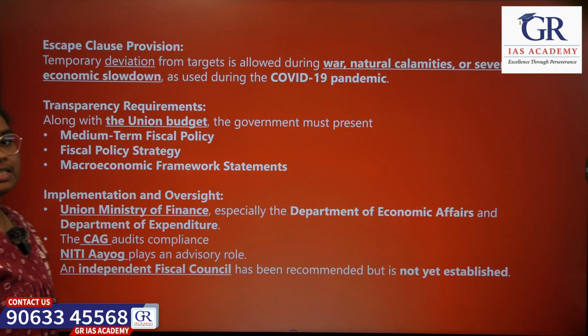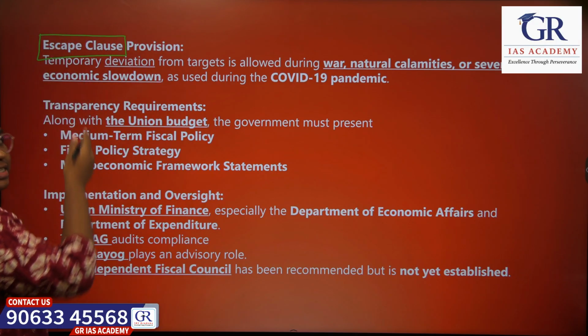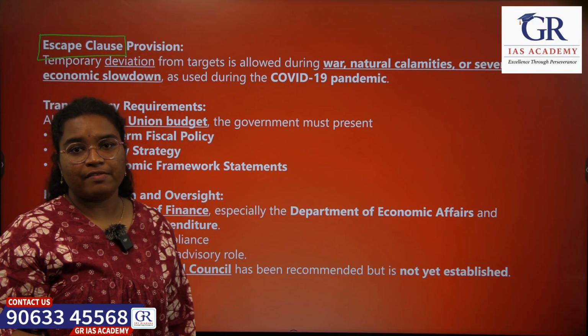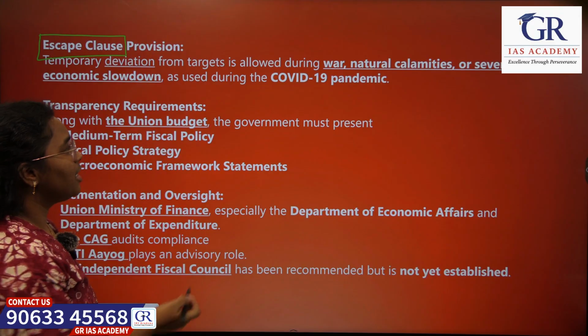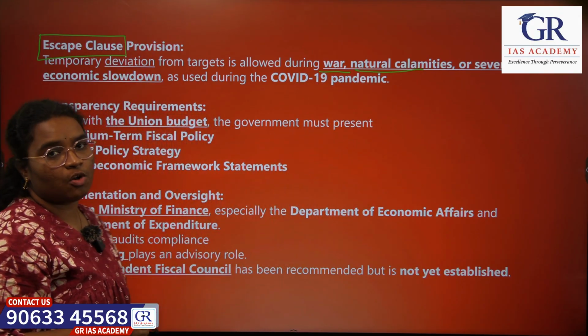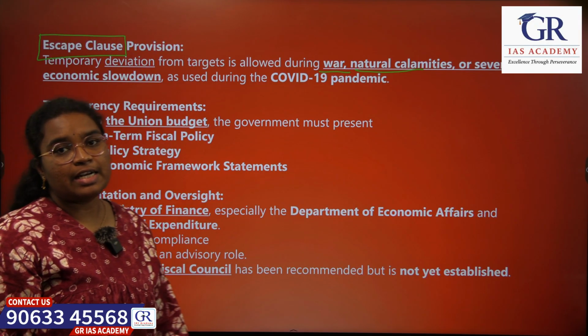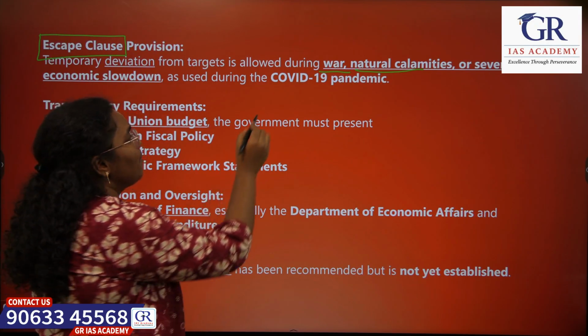There is also an escape clause under the FRBM Act. Under this escape clause, a temporary deviation can be allowed, especially during situations like war, natural calamities and other severe economic slowdowns. Using this escape clause, certain deviation was allowed during the COVID-19 pandemic.